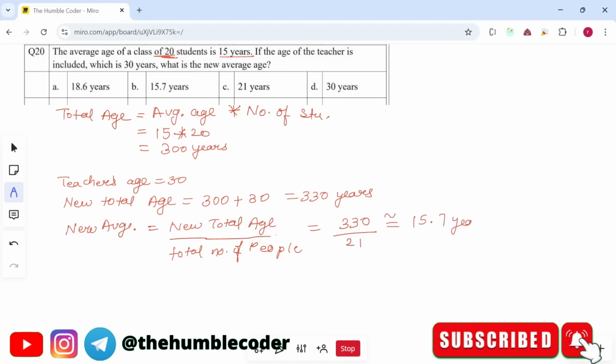So the correct answer in this case is going to be option B, which is 15.7 years. Hope you understood the logic. If you have any doubts, you can ask in the comment section. Let's now move on to the next question.